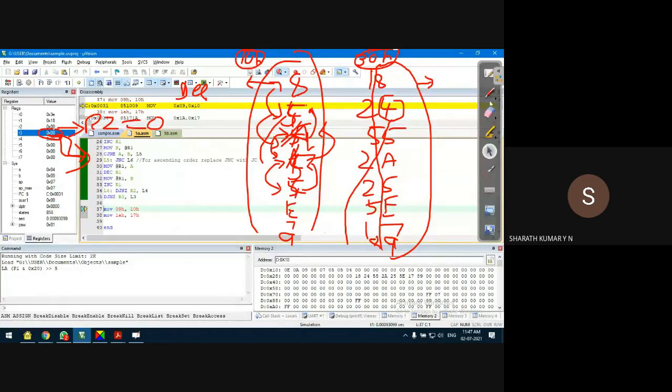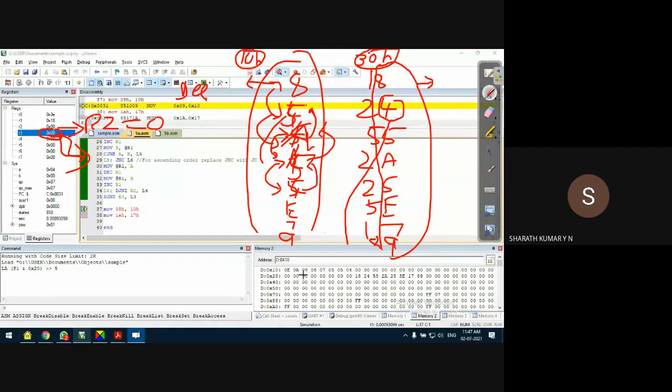Now the bubble sorting is completed. You can observe that the data is arranged in descending order. Descending order means the first location will have the largest data and the last location will have the smallest data, the smallest nibble. Is that correct, guys?